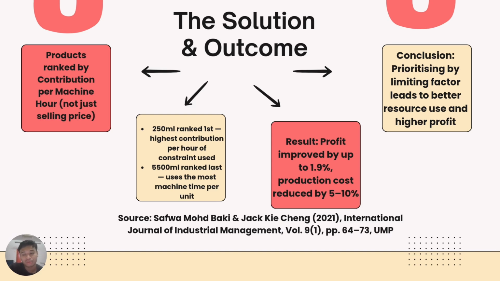improvement in company performance. Alright, for the summary, the case of ABC Sdn Bhd clearly demonstrates that identifying the correct limiting factors and ranking products accordingly allows a business to make better, more profitable decisions. Simply producing what seems most valuable on the surface is not always the optimal strategy. With that, I will now pass the presentation to member 4, who will discuss the advantages, limitations, and a critical review of the product mix with constraints approach. Thank you.